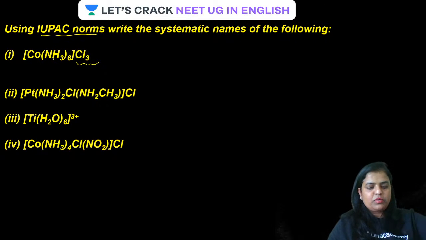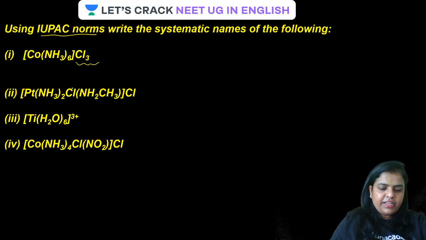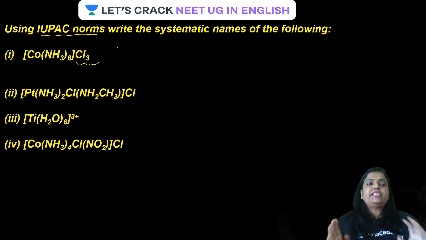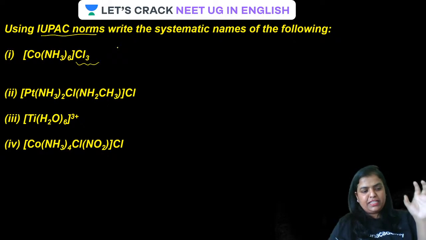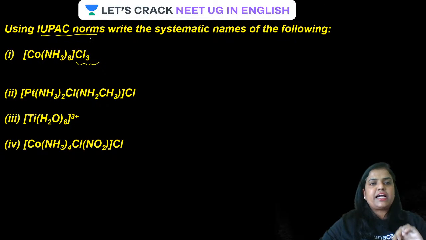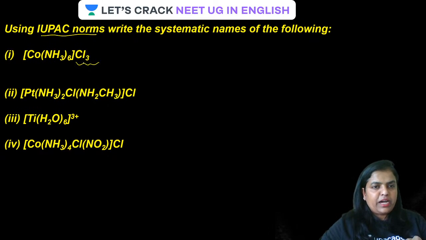Now it is very clear from here that there are how many ammines? 6. So let us start with the ligand's name. Always remember, guys, if the ionization sphere is a cation, then the name will start with the cation. In this case, the ionization sphere is an anion, so the name will end with chloride. Is that clear?